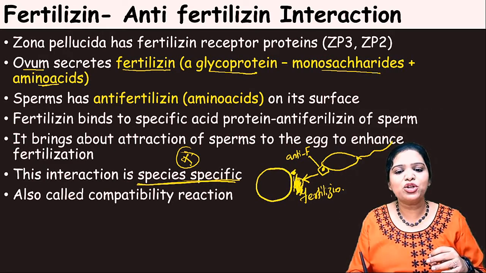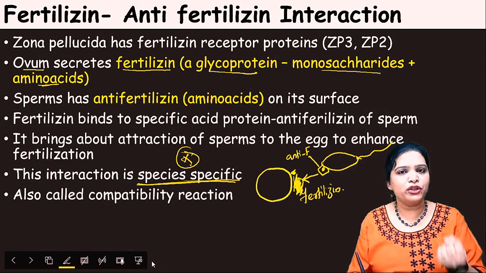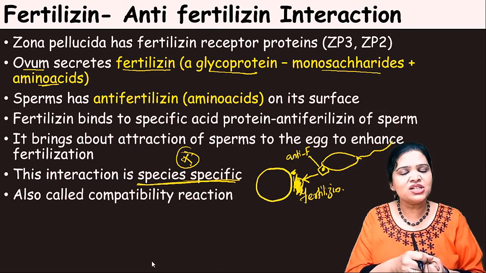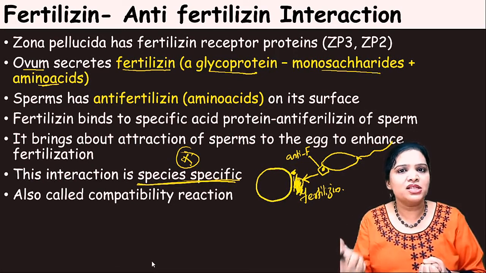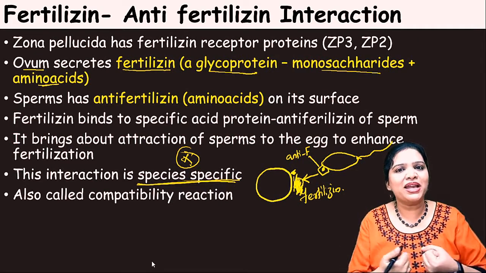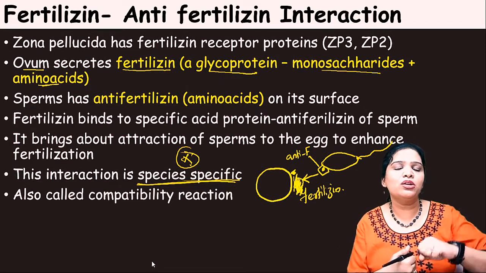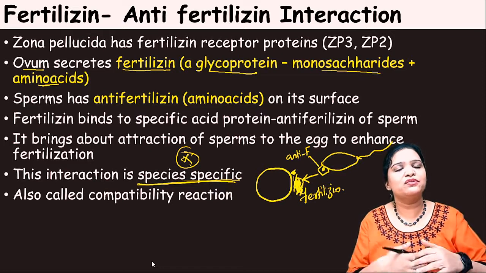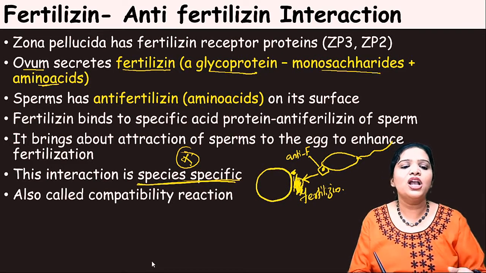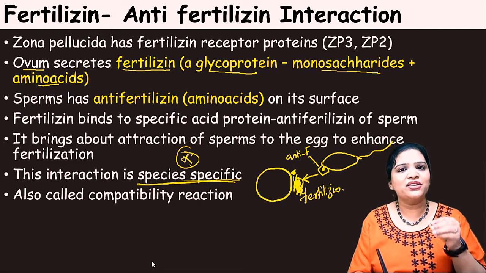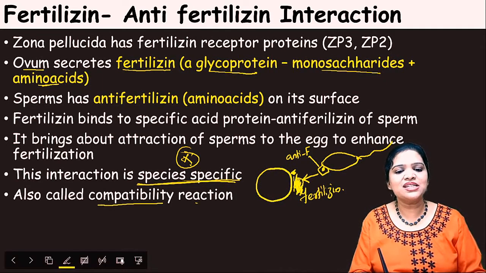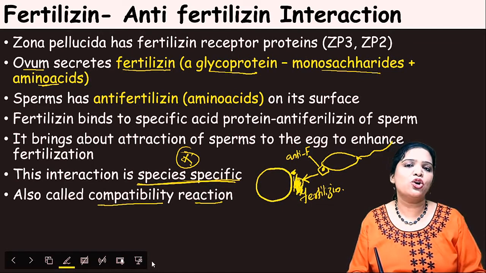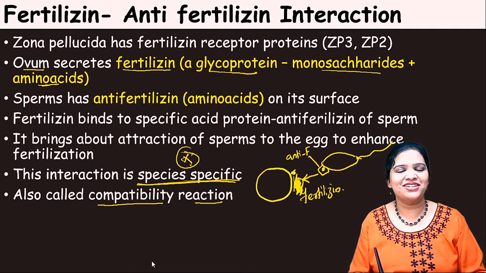Because the fertilizin present in the ovum of a human being will match with the anti-fertilizin of the human sperm only. So the lock and key mechanism only works there. It will not work with another species' fertilizin or anti-fertilizin. So this interaction is highly specific, species specific. We call this the compatibility reaction.